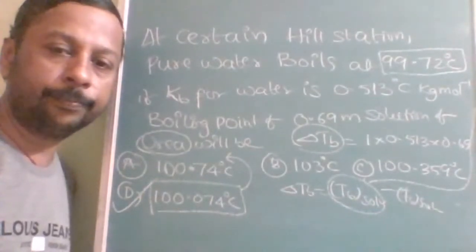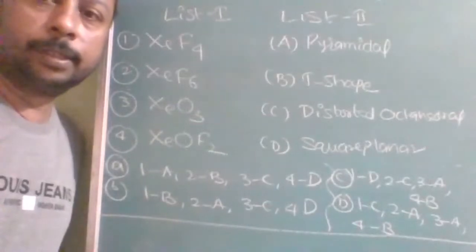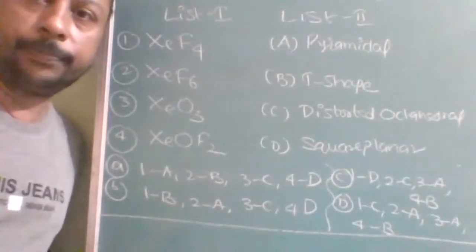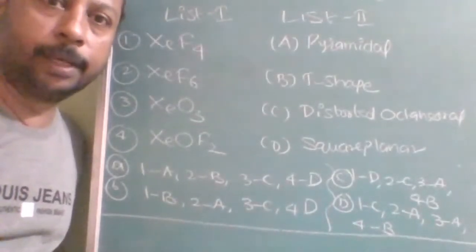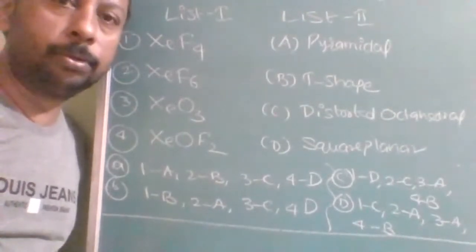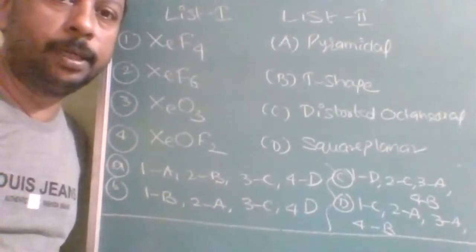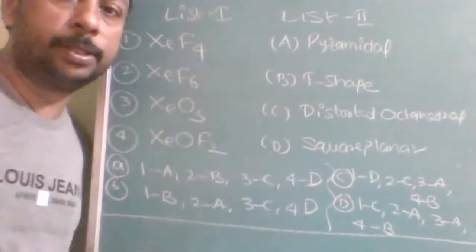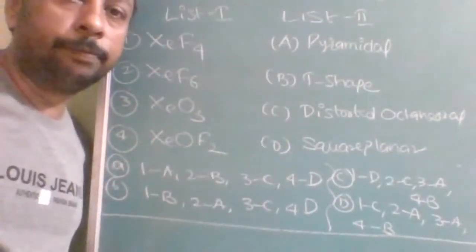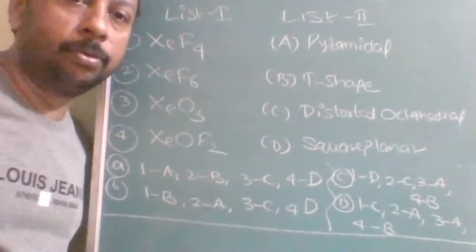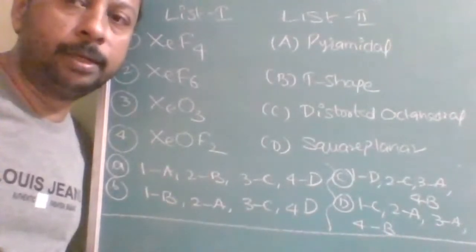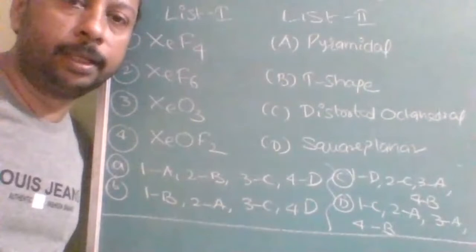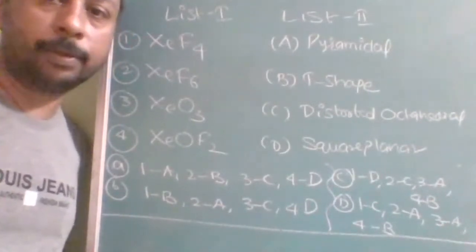Okay. This question covers complete hybridization. Go through it. List 1 is related to the compounds and list 2 to the corresponding shapes. So if you are able to do all these questions, you need not worry about anything regarding hybridization.